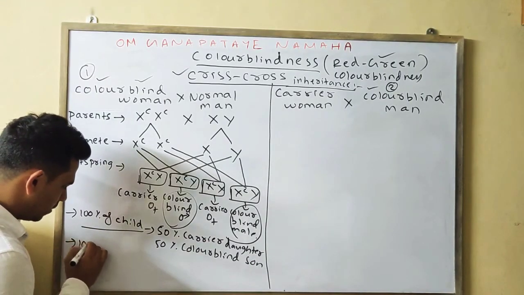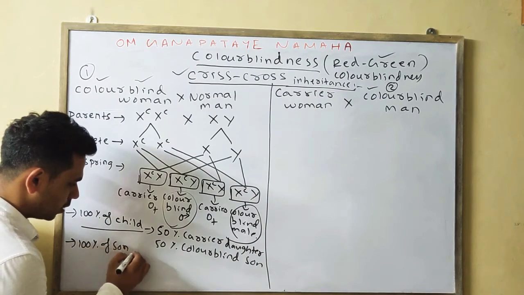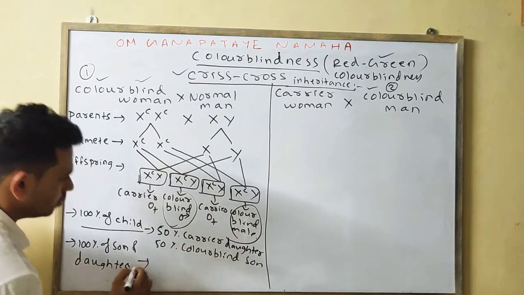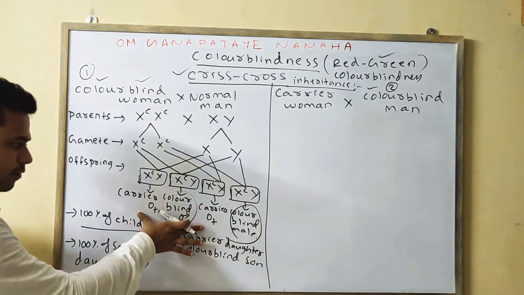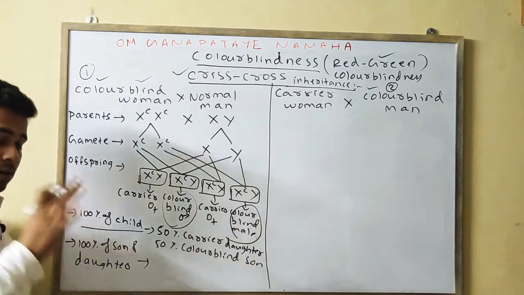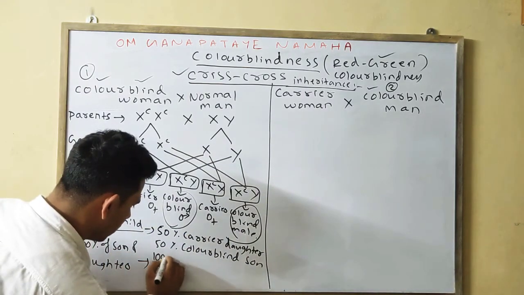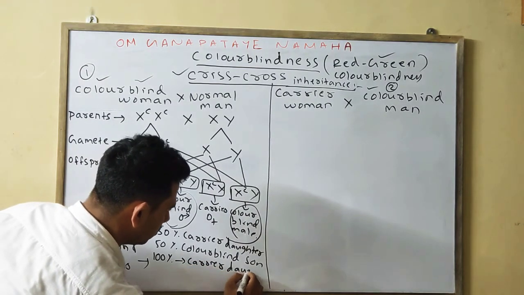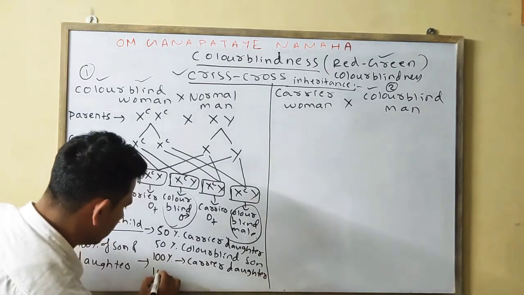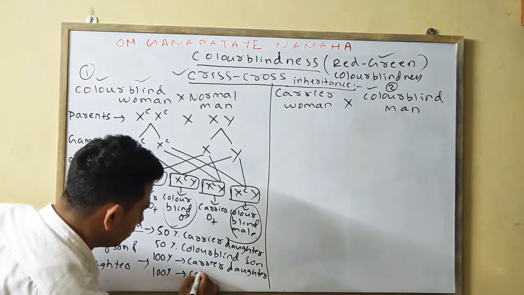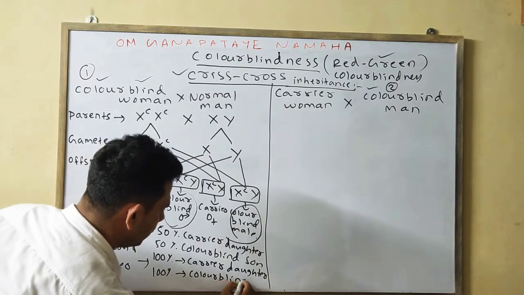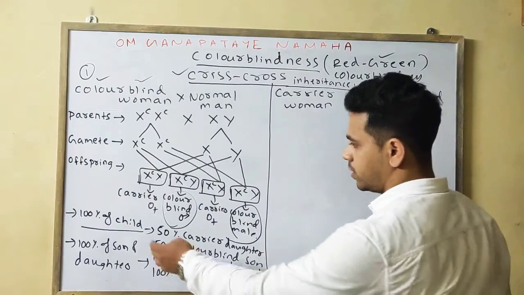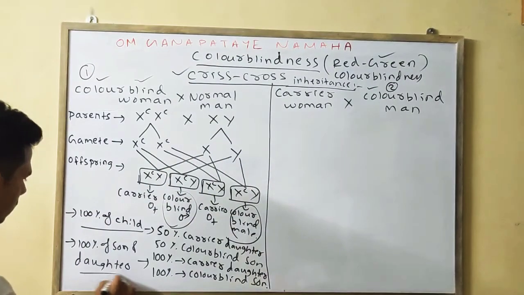If you are taking 100% of son and daughter, then what would be your answer? 100% are carrier female and 100% are colorblind son. 100% carrier daughter, 100% colorblind son. Okay, percentage is important. Okay, you can write anyone, 100% total child or 100% of son and daughter.